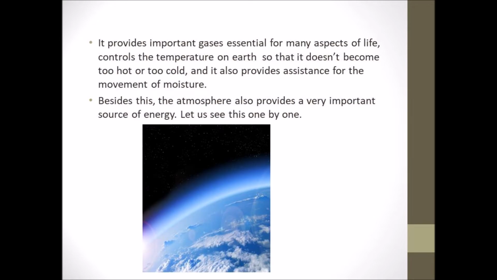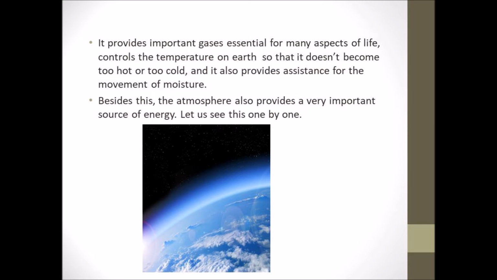It provides important gases essential for many aspects of life, controls the temperature on earth so that it doesn't become too hot or too cold, and it also provides assistance for the movement of moisture. So what does the atmosphere provide us? Yes, it provides important gases. Okay, so gases means the nitrogen, helium, etc. So these are all the gases.